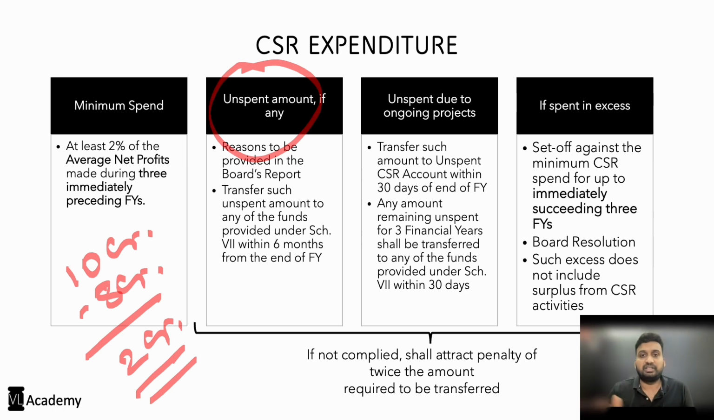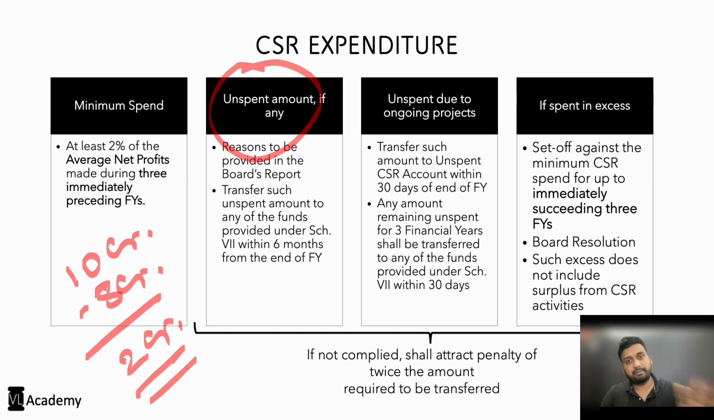If after the end of these 3 financial years, there is any amount still unspent in that account, such amount shall be transferred to any of the funds under Schedule 7. And such transfer, of course, will be within 30 days of the end of the 3rd financial year. So again, the concept is clear. If there is an ongoing project, fine, we will give you more time. We'll give you 3 financial years.